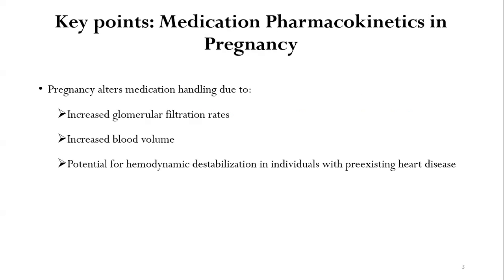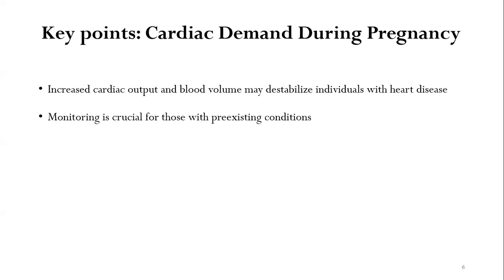There is also alteration in the medication pharmacokinetics in pregnancy. Pregnancy alters medication handling due to increased glomerular filtration rates, increased blood volume, and there is also potential for hemodynamic destabilization, particularly in women who have pre-existing heart disease. The cardiac demand during pregnancy is increased because of the increased cardiac output and blood volume, which may destabilize women with pre-existing heart disease. In those women, if they become pregnant, then careful monitoring is very, very crucial.